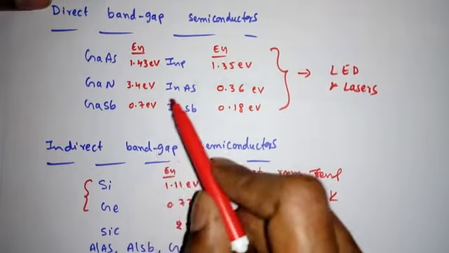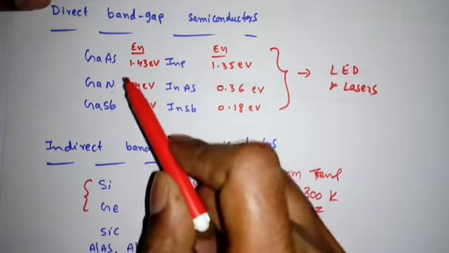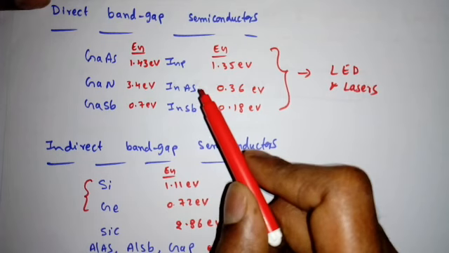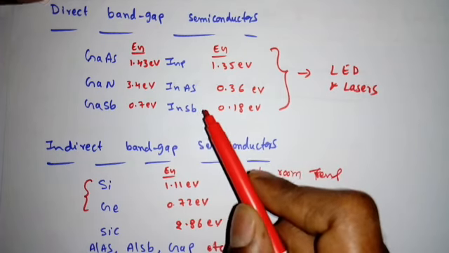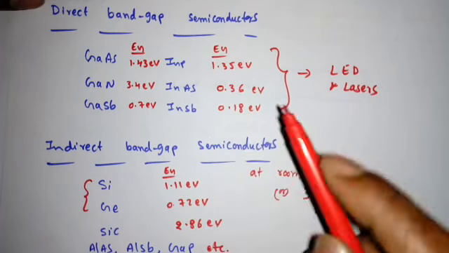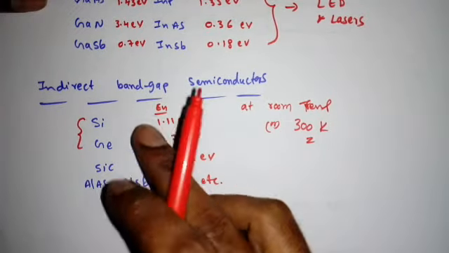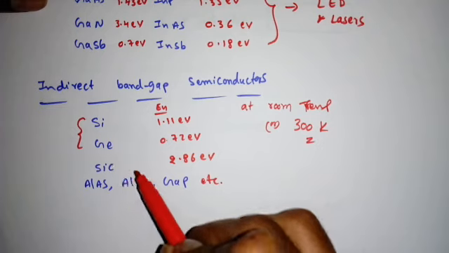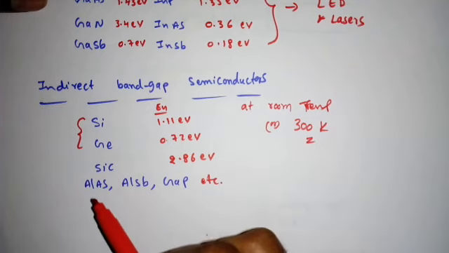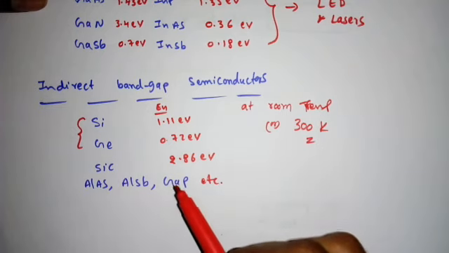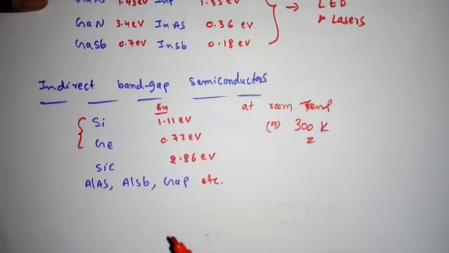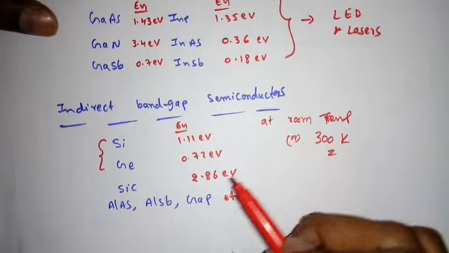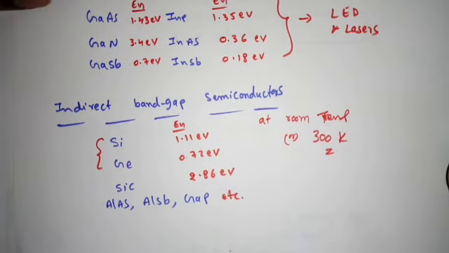These are some examples of direct band gap semiconductors: gallium arsenide, gallium nitride, gallium antimonide, indium phosphide, indium arsenide, indium antimonide, right? And with some energy gaps. These are the indirect band gap semiconductors: generally we use silicon and germanium, and some compounds: silicon carbide, aluminum arsenide, aluminum antimonide, gallium phosphide, right? And these are the energy gaps, all at 300 degrees Kelvin, right?